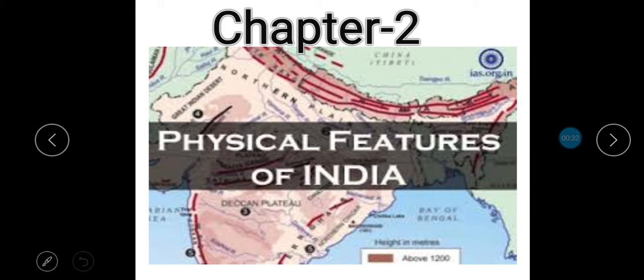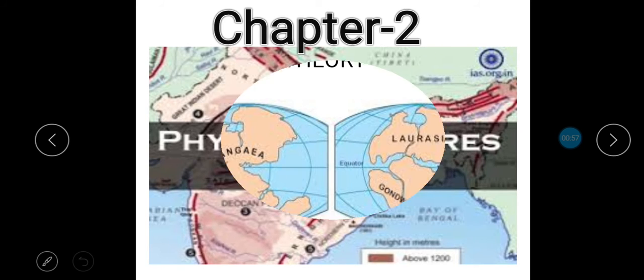Do you know, children, how these physical features are formed? Yes. So today I am going to tell you the different theories about the formation of these physical features. First of all, I am going to tell you, children, about the formation of the mountains, and that too the famous mountain of our country, the Himalayas.